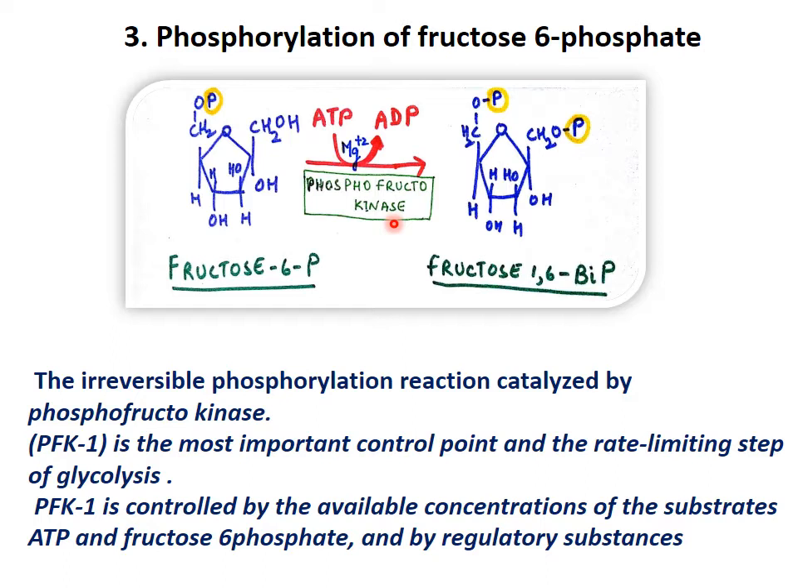In the first reaction it was glucokinase. Now it is phosphofructokinase. That's why the kinase name, when ATP and ADP are exchanged, and kinase always works in the presence of magnesium ions. So remember, whenever it is a kinase enzyme, magnesium ions are essential and ATP is involved. It is mostly a phosphorylation reaction, and these phosphorylation reactions are always irreversible reactions.